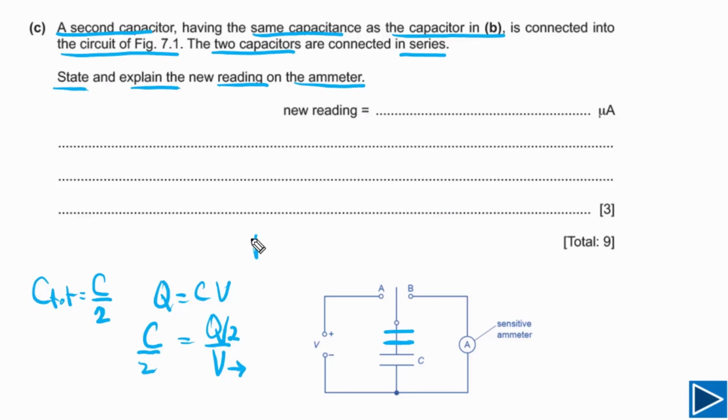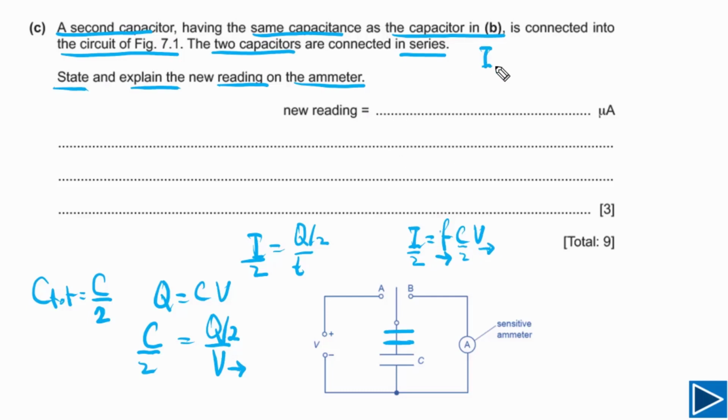Now we can understand I is equal to Q over T. If time is the same but the charge is half, it means I is half. We can also understand this simply from the formula we have already derived, I is equal to FCV. In this case, F is the same, V is the same. If the C becomes half, it means I becomes half. That's all we need to understand. It simply means that current will be half.